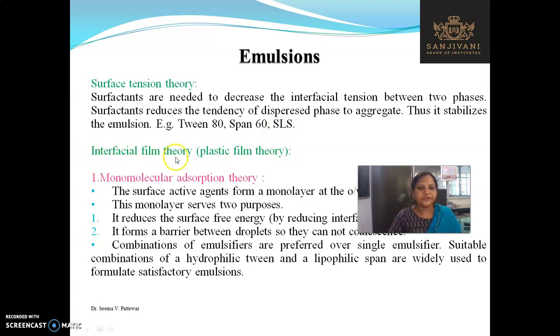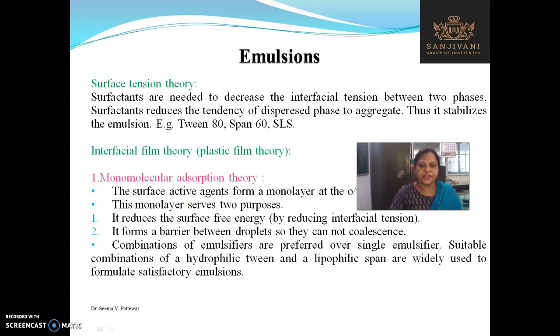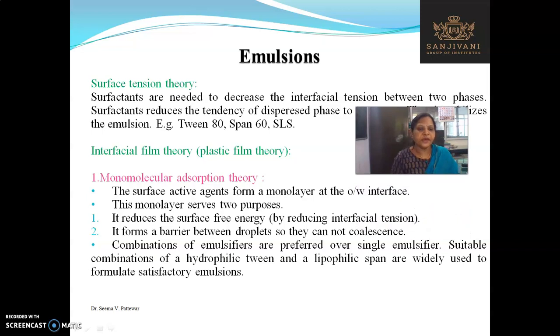Next theory is the interfacial film theory. In that, first point, monomolecular adsorption theory. The surface active agents form a monomolecular layer at the O/W type of interface, that is oil in water interface. This monolayer serves two purposes. First, it reduces the free energy, that is it reduces the interfacial tension, and second, it forms a barrier between the droplets so they cannot coalesce.